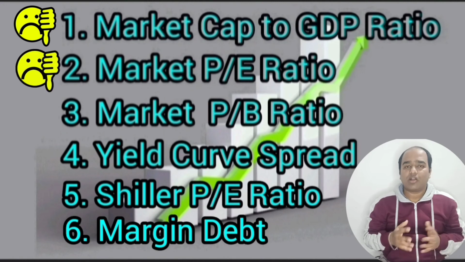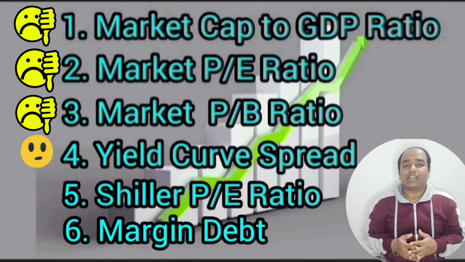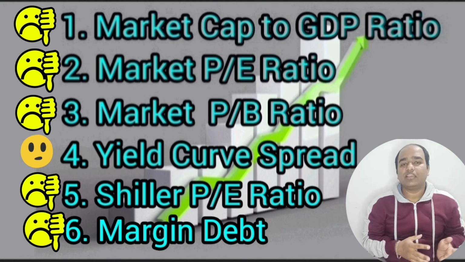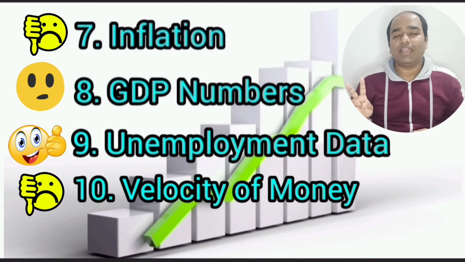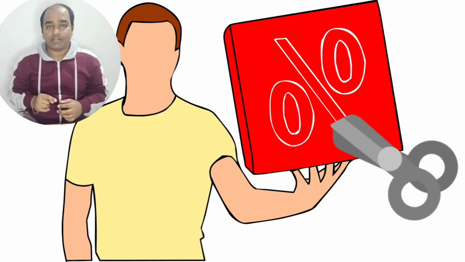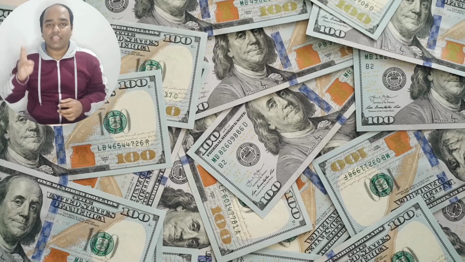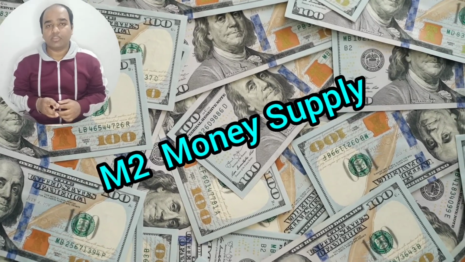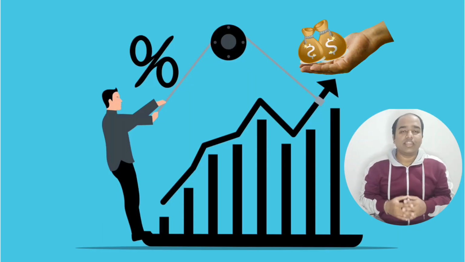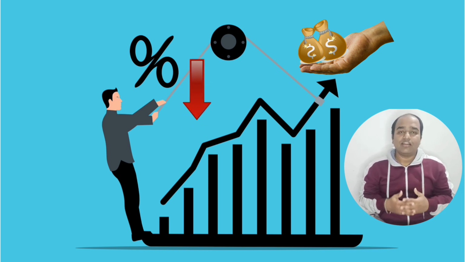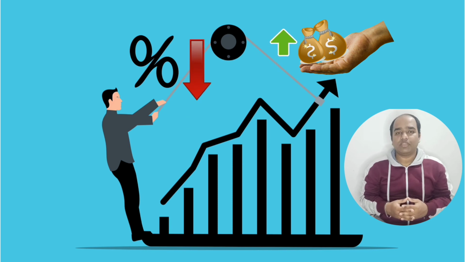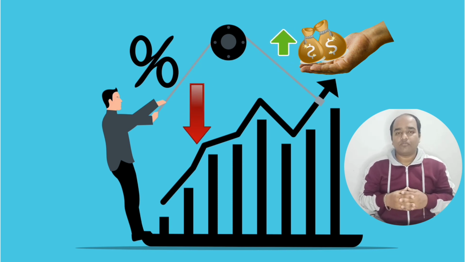Now as far as our analysis is concerned, this market should have crashed much before. But why is this market not crashing actually? Because I believe there are two reasons behind this. Number one is the low rate of interest, and number two is excessive money supply in the economy. These two factors are not letting the market bust. Till the interest rate in the economy stays low and the government keeps pumping money into the economy, there is no chance of a market crash.